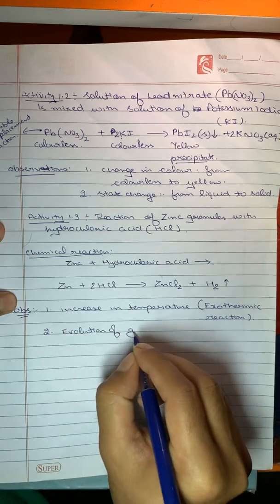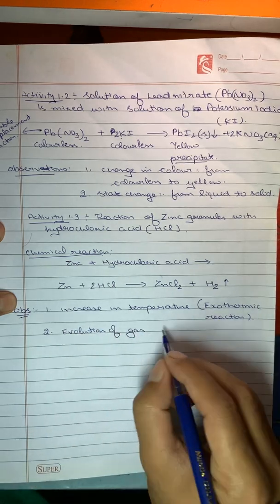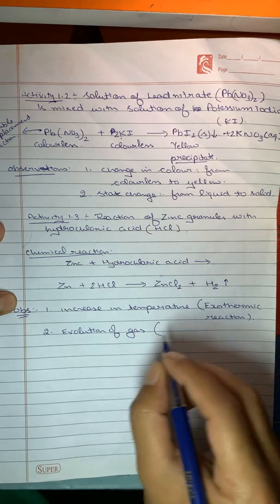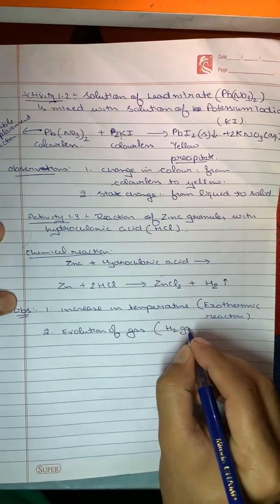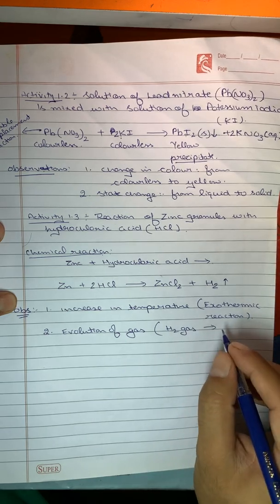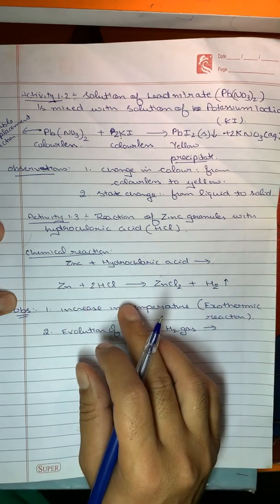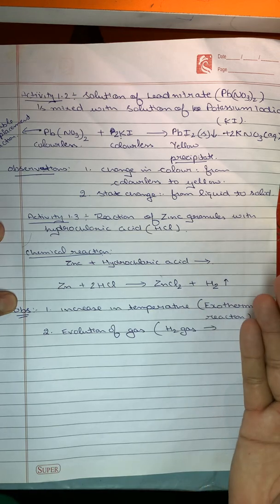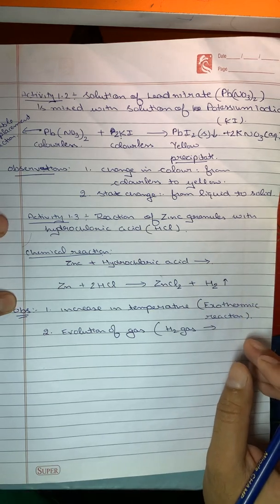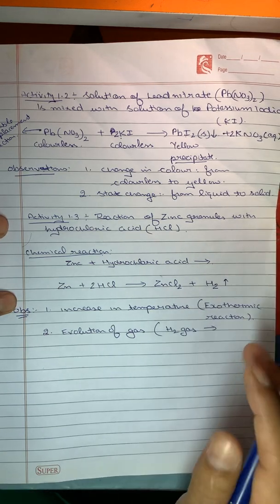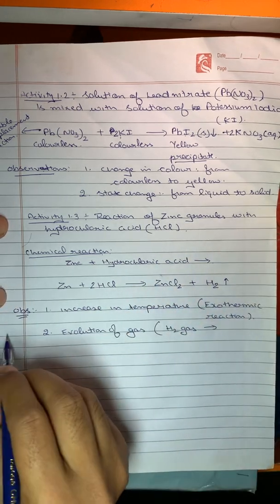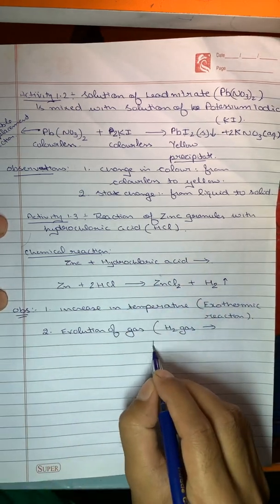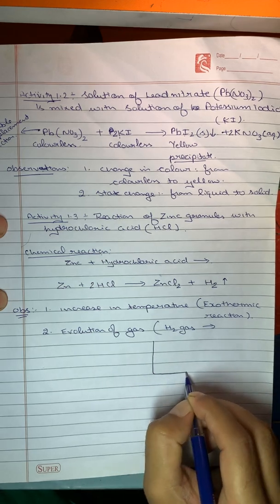Evolution of gas. This is an observation, but still I want to write that the gas formed is hydrogen gas. Now how will you come to know, when you do this reaction, that this gas is hydrogen gas? There is a test for every gas, because otherwise, just by doing the reaction, you will observe only bubbles forming. Like if I draw a diagram, try to draw the diagram, you can also see its video.